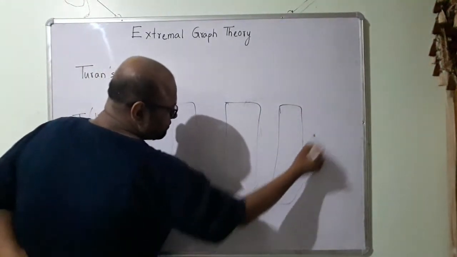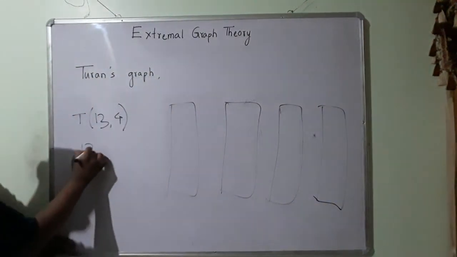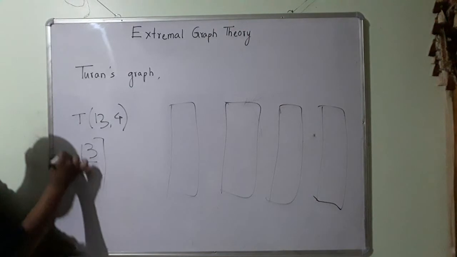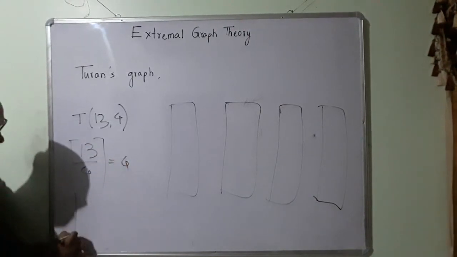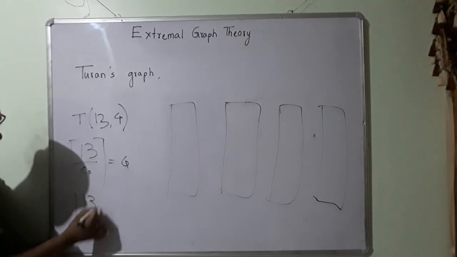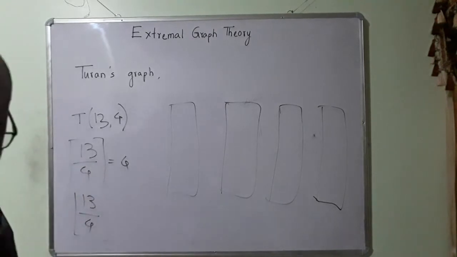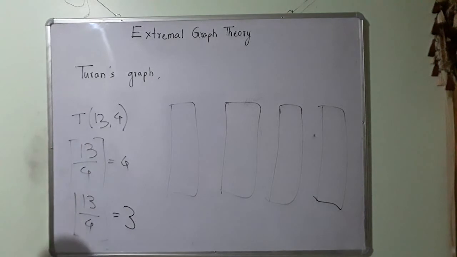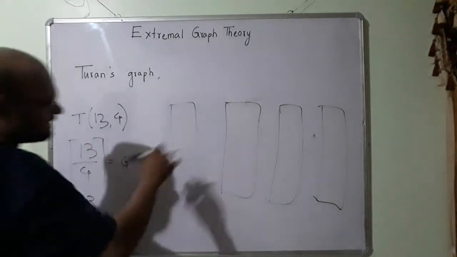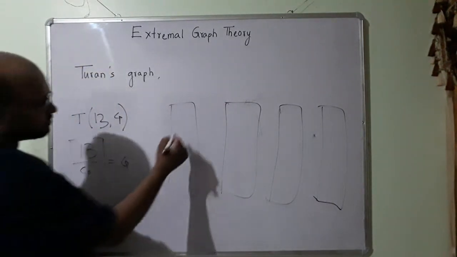So what is 13 by 4? Ceiling is 4. What is 13 by 4? Floor is 3. Floor is equal to 3. Alright, so what is going to happen? Let me divide up the number of nodes equally. That is my aim.